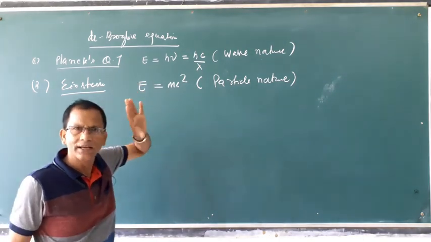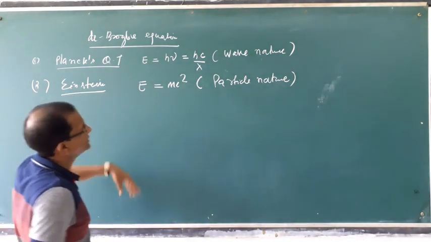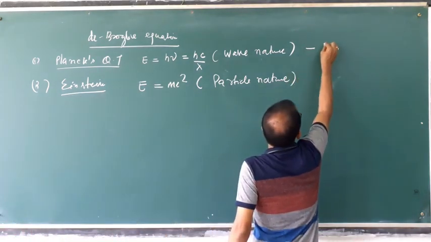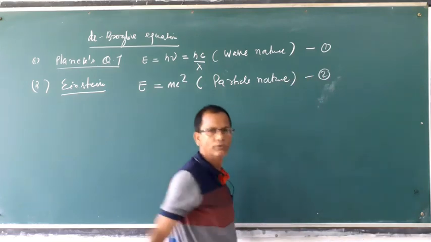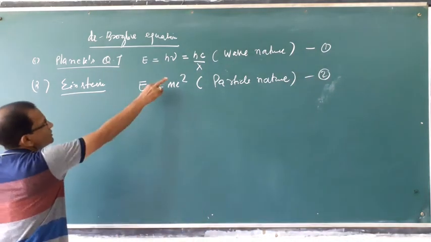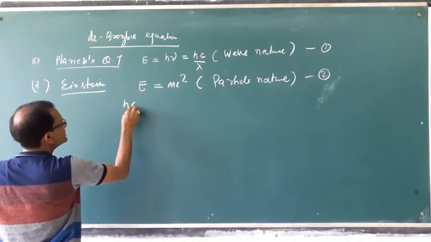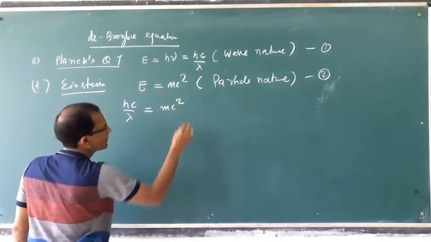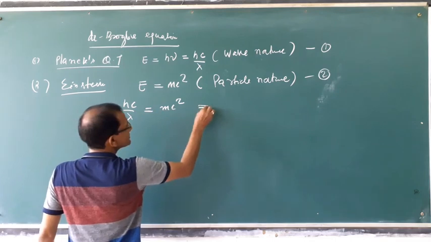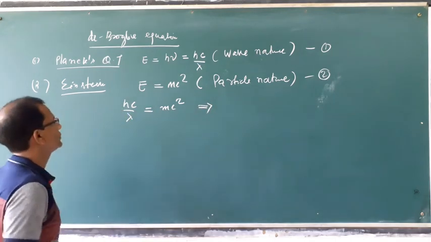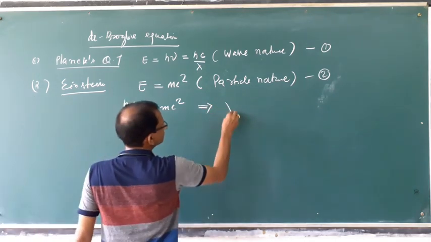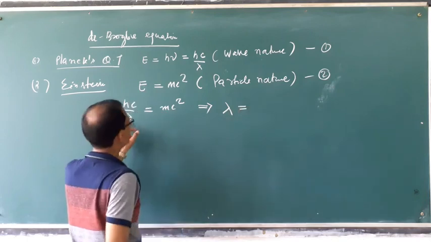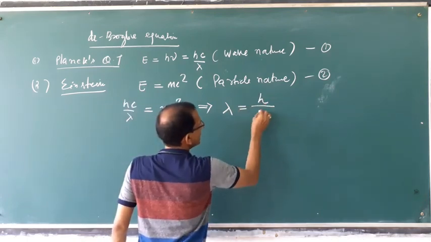Both energy is same. So if you take this as equation 1, then equation 2, if you take these two equations, then what is the result? hc upon lambda is equal to mc square, which implies that lambda is equal to h by mc.